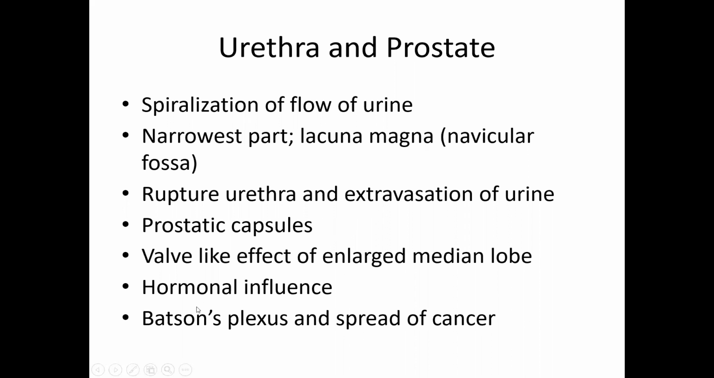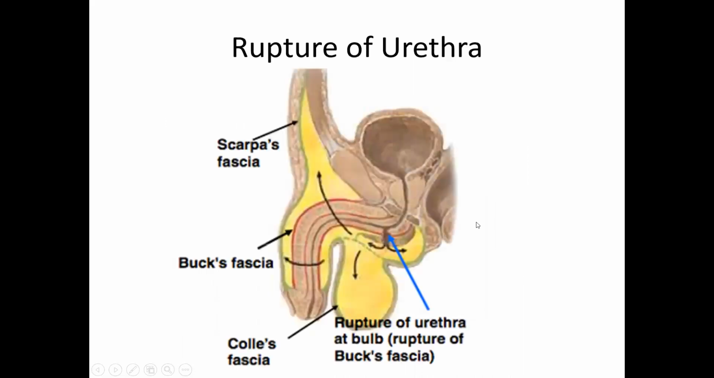So we already said, Batson's plexus, another name for the vertebral venous plexus, causes the spread of cancer from the prostate to the vertebral column and from there to the brain. We already discussed the rupture of the urethra. The urethra ruptures in the superficial form. It can go up to but not into the inner triangle, fill up the scrotum, fill up to some extent the penis because the buck's fascia is unyielding, and also go into the subscarpal layer in the anterior abdominal wall.